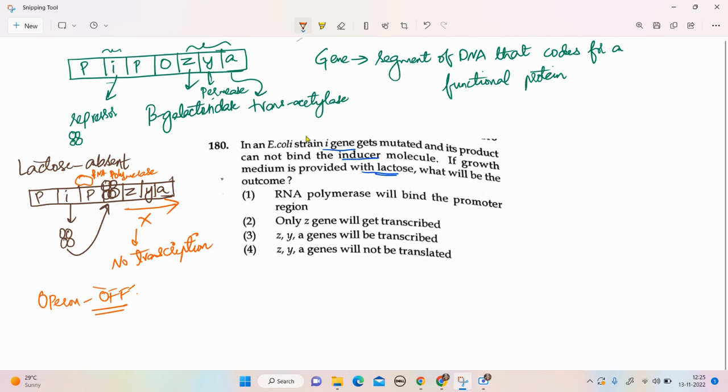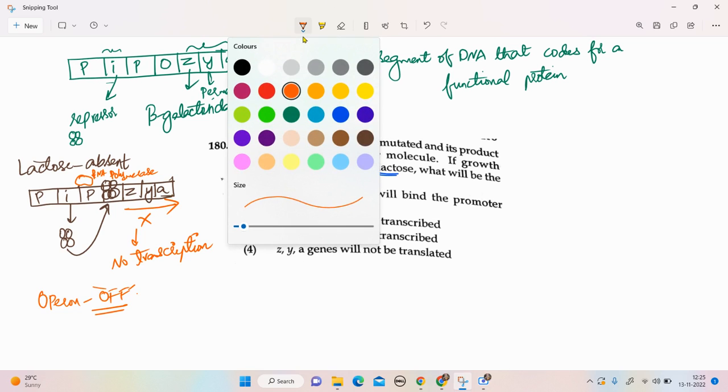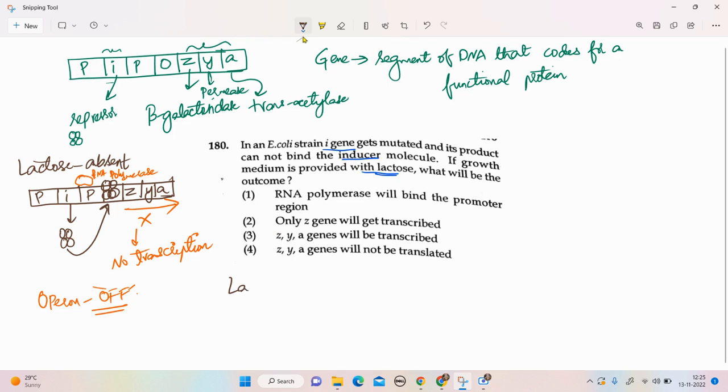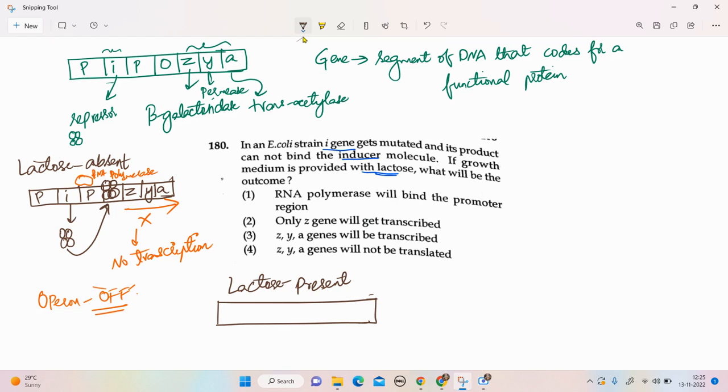Now let us consider a situation where lactose is provided in the medium. Again I'm drawing the operon, where we have the three structural genes LAC-Z, Y, and A. You have the operator, promoter, and inhibitor, which is the regulatory gene.